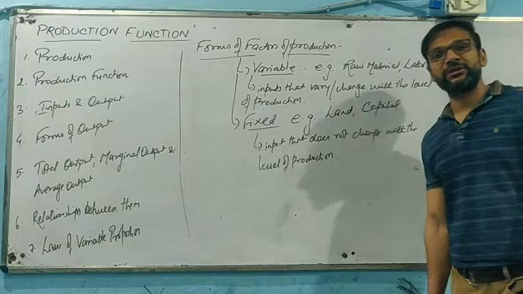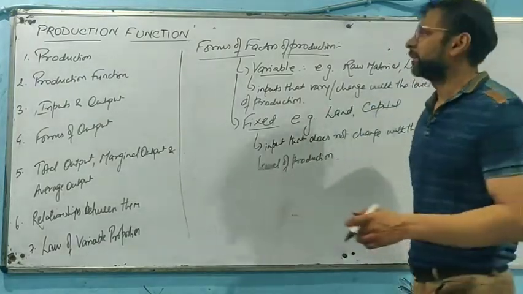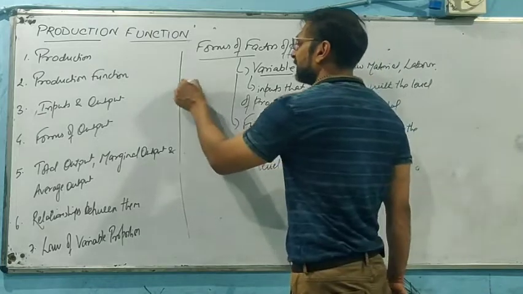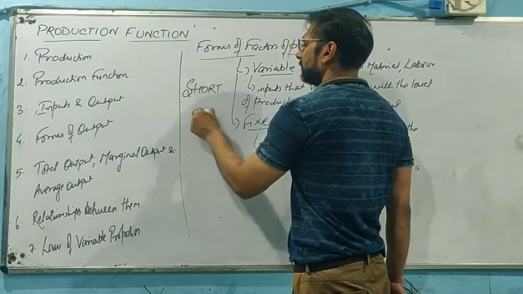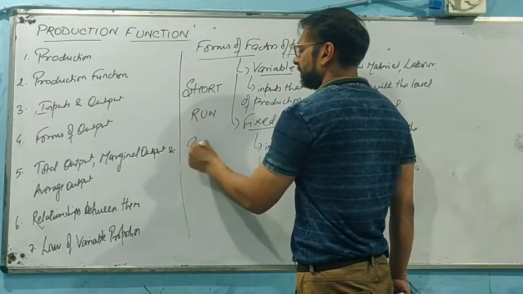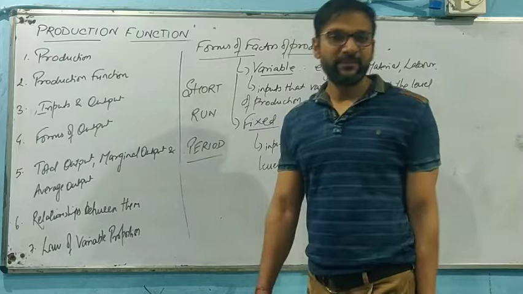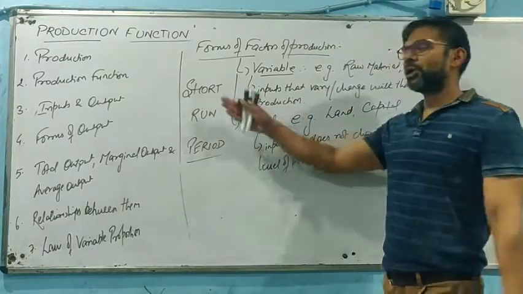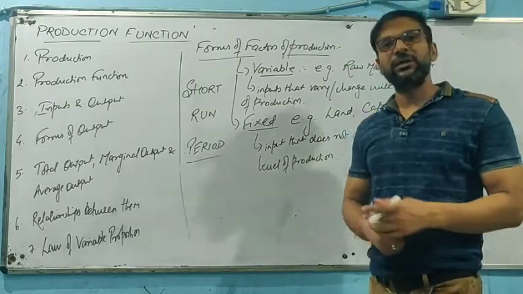There will be no change in the fixed factors of production, since we are taking a short run period for production.